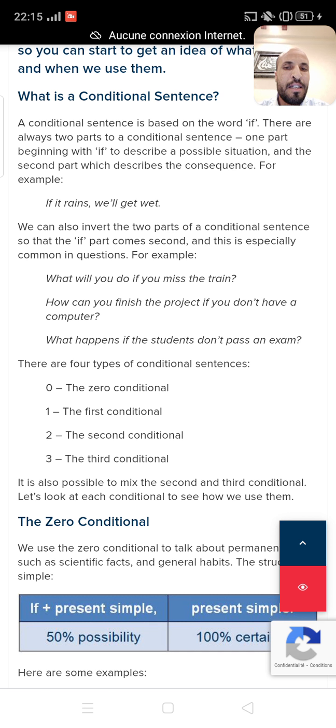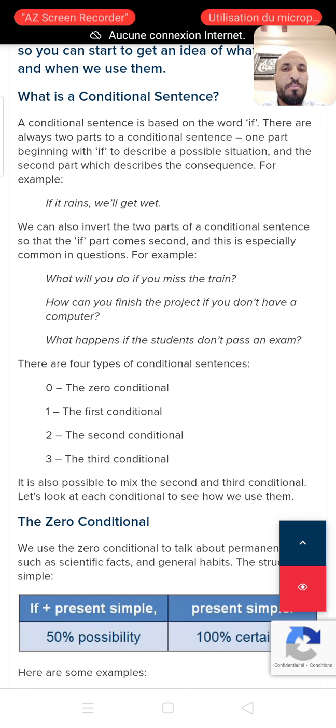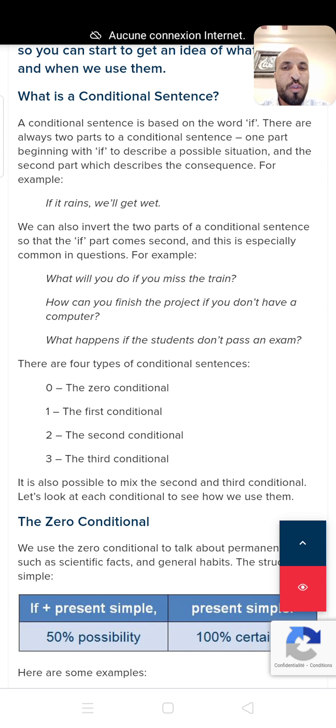And in the second part, we have the subject pronoun we, and then shall get, which is simple future. So we can say, if it rains, we shall get wet. Here we start with the if clause, and later we have the main clause.